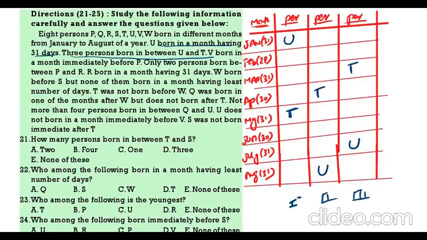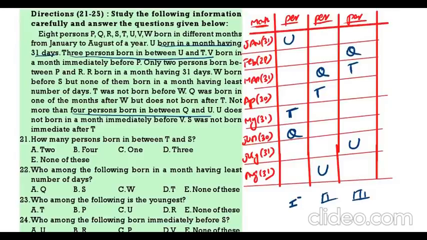Not more than 4 persons are there between Q and U. So, between Q and U, there should be maximum 4 persons. So, after U, maximum 4 persons Q. So, Q will come here.